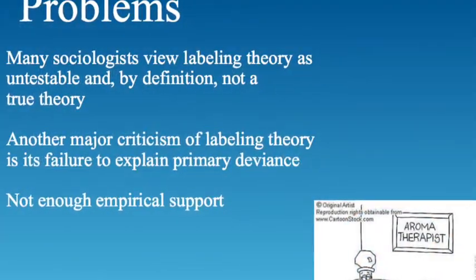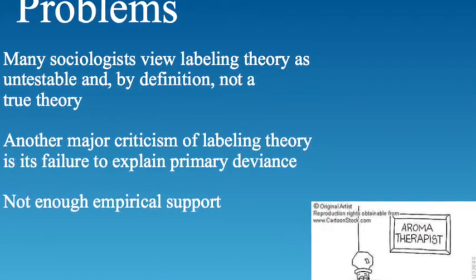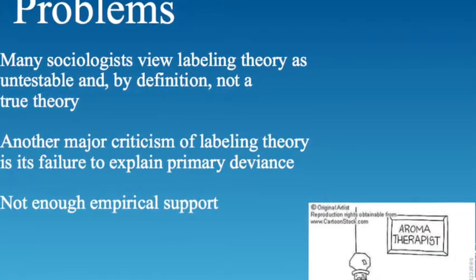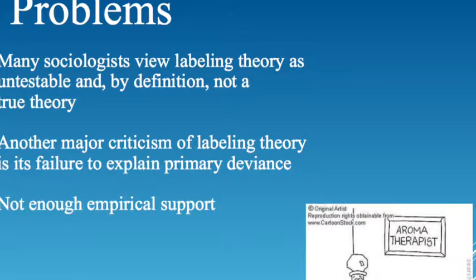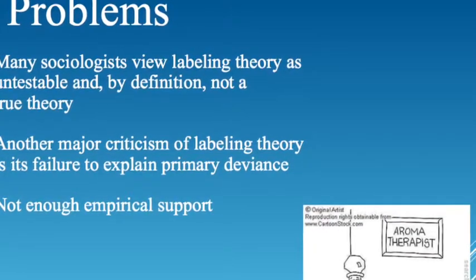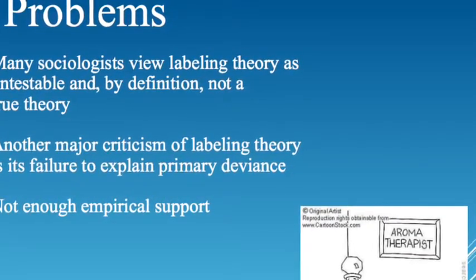Like all theories, the labeling theory comes with its own set of problems. The first problem is that the theory is unfalsifiable. It is very hard to test. If it cannot be tested accurately, then it is not a true theory.